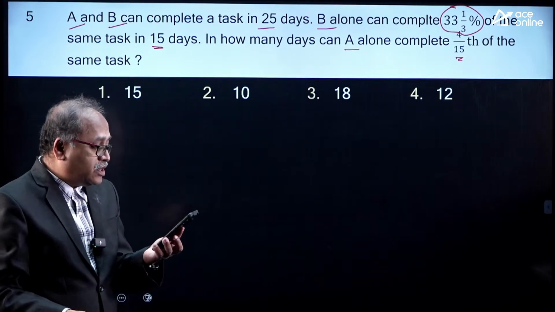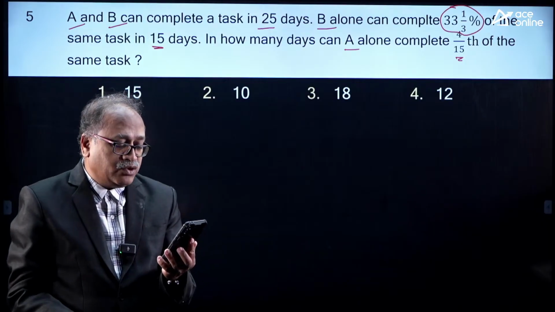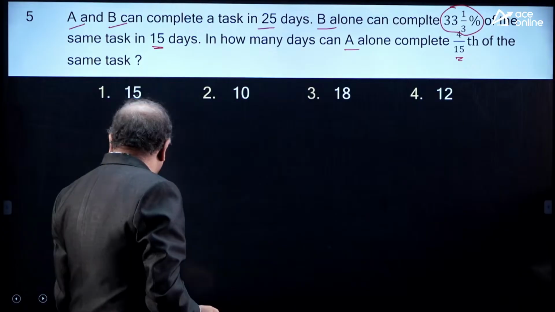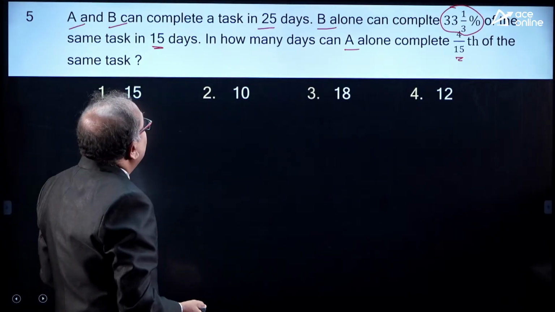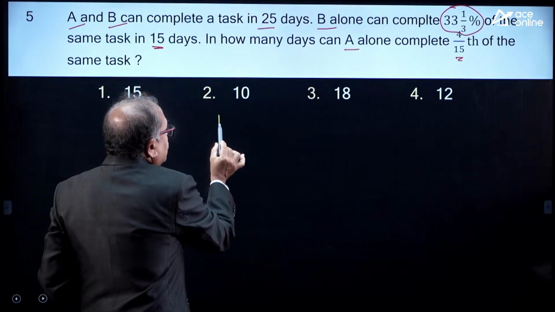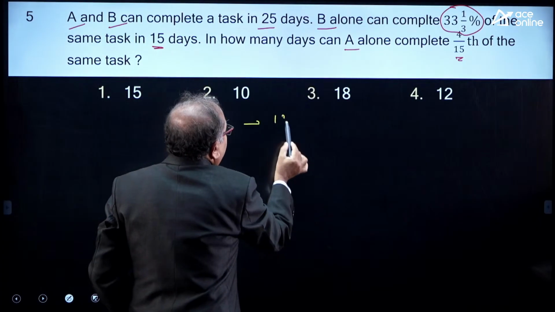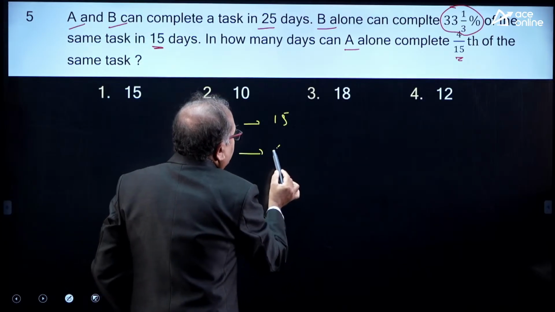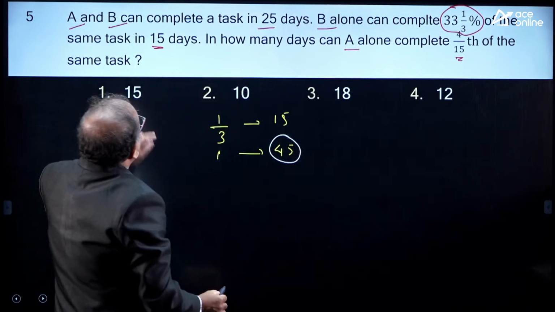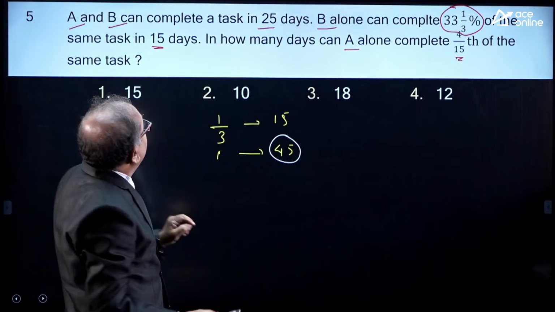So, 30 seconds is over? Now 30 seconds is over at your end. Okay, in the meanwhile, I am answering the question. I know A plus B can complete the work in 25 days. B can complete 1/3 of the work in 15 days, that means one work in 45 days. Okay, done. So, A plus B is 25 days, B is 45 days.